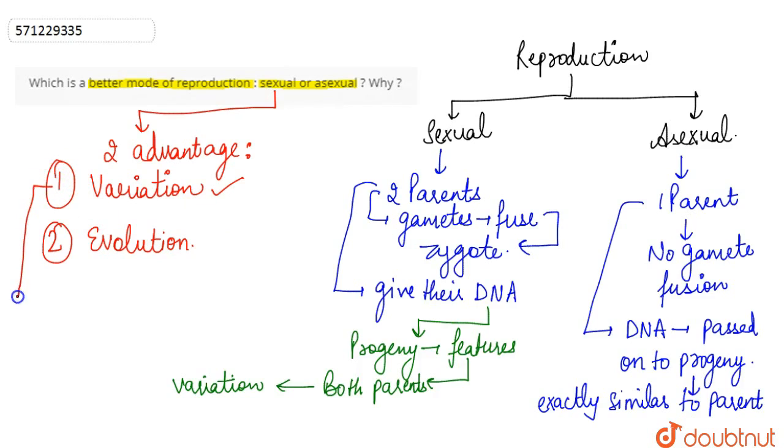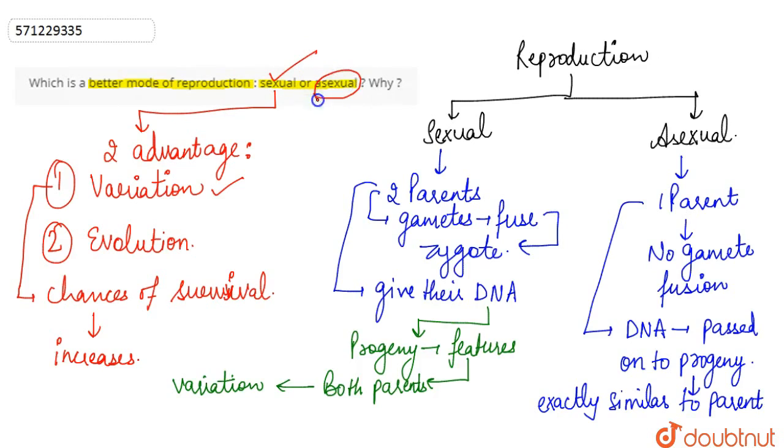The chances of survival also increase for a particular species, whereas the species whose variations are not really fit according to the environment get eliminated. So in that case we can say that sexual reproduction is a better mode of reproduction,